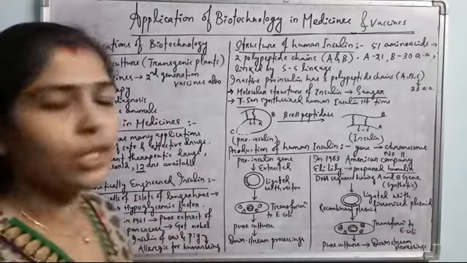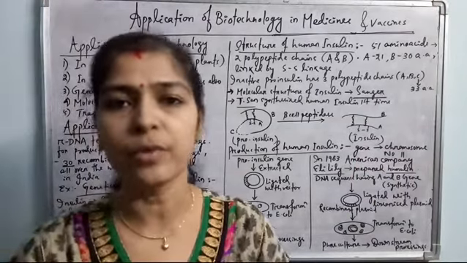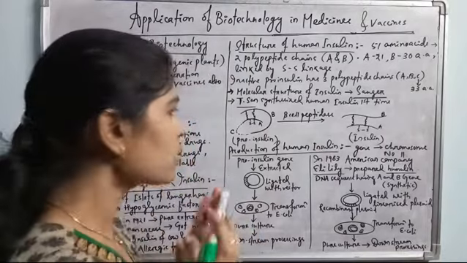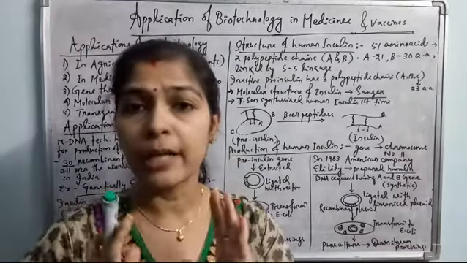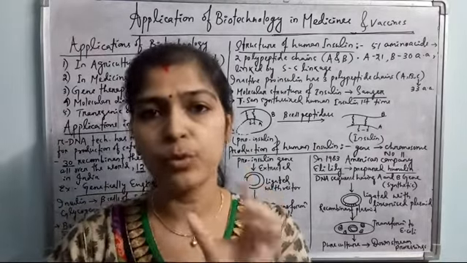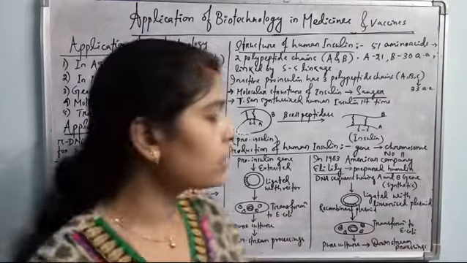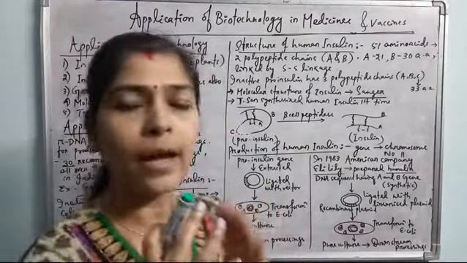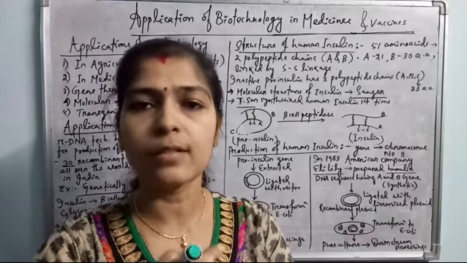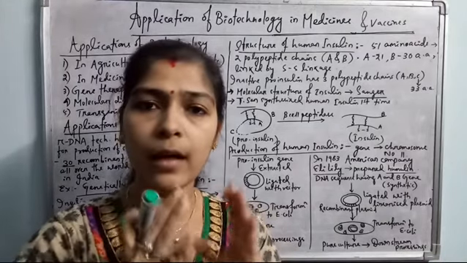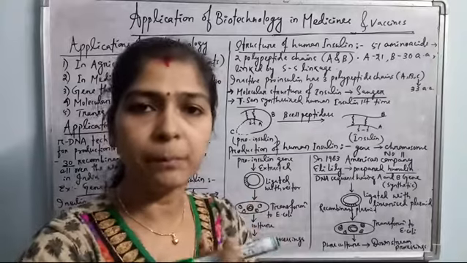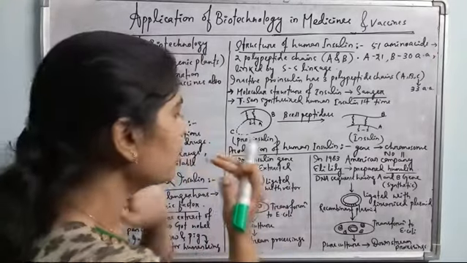And production of human insulin by genetic engineering. How was it done first? As I have told you, chromosome number 11 contains the gene for insulin hormone production. Okay, and these genes are identified by scientists and extracted. These genes are amplified with the help of PCR and ligated with a suitable vector.